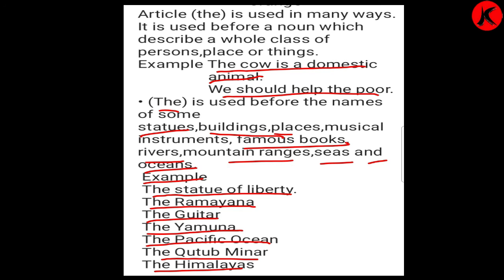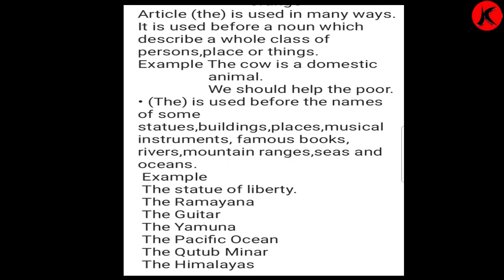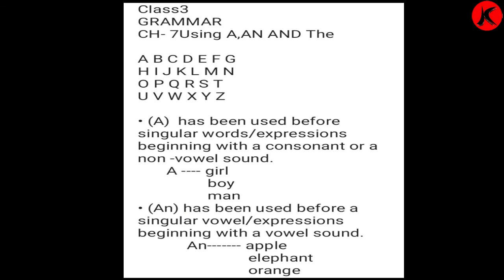So dear children, I hope you have understood the using of a, an and the in the exercise.